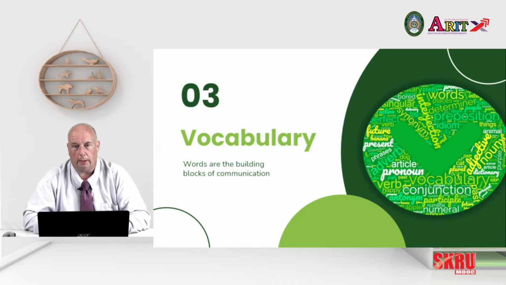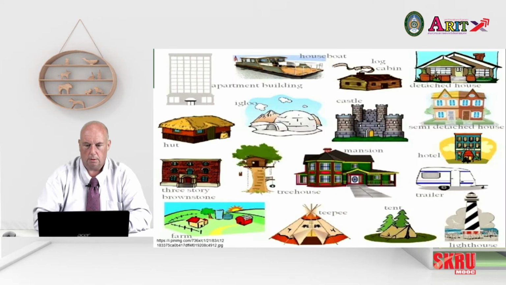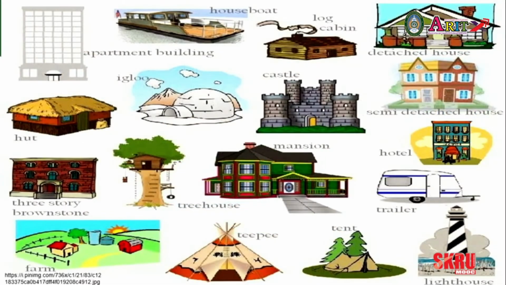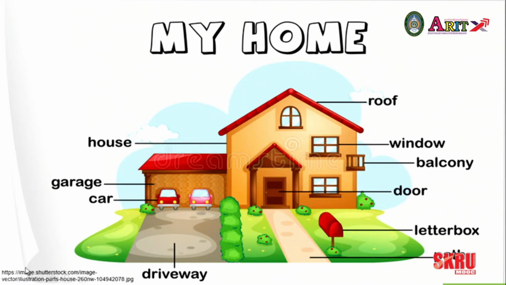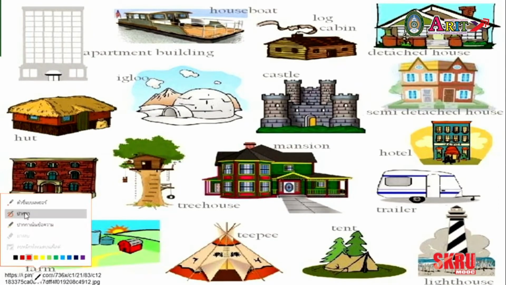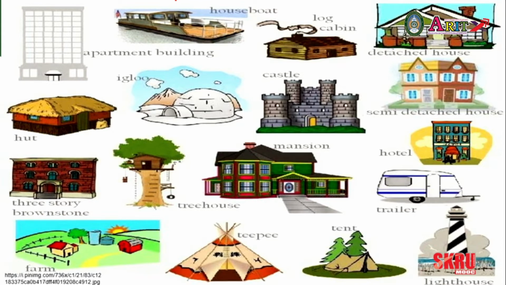A little vocabulary, words you can use to talk about houses and so on. So let's take a look first of all at some of the different types of house or building that you might come across. On screen, you can see we have lots of different types of property.